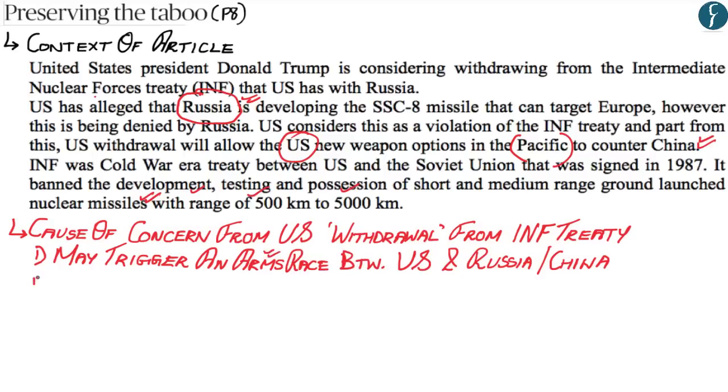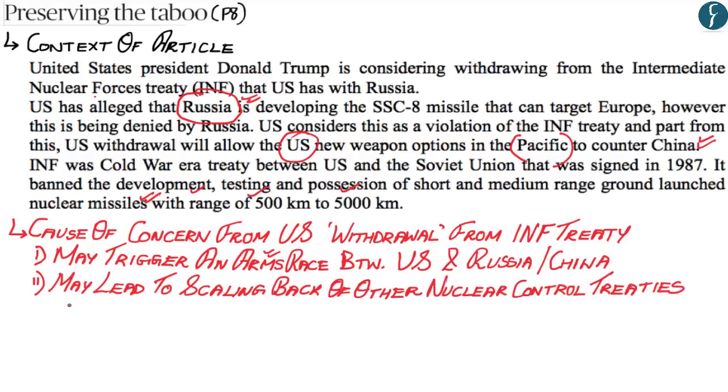The second cause of concern highlighted by the author is that this US decision to withdraw may also lead to the scaling back of other nuclear control treaties. Now, what the author has raised a concern with is that the United States and Russia signed the New START Treaty in 2010, or what is called the New Strategic Arms Reduction Treaty, and this treaty is supposed to last till 2021. However, what the author fears is that the United States may withdraw from the New START treaty and thereby weaken the structure of nuclear control.